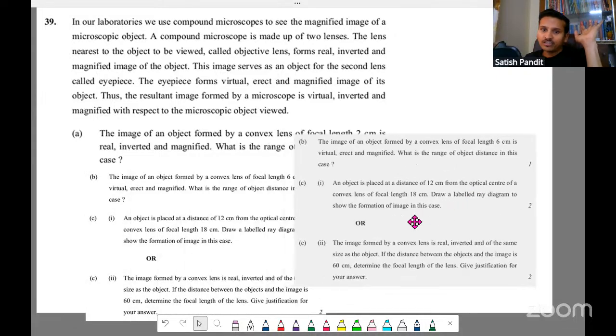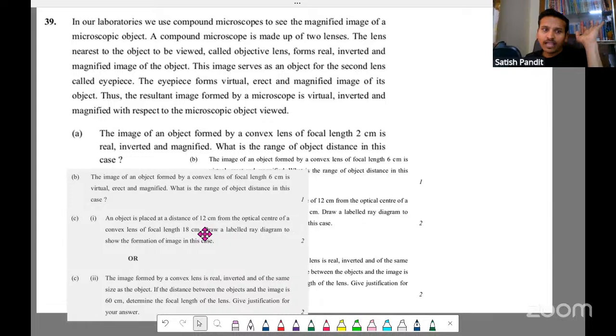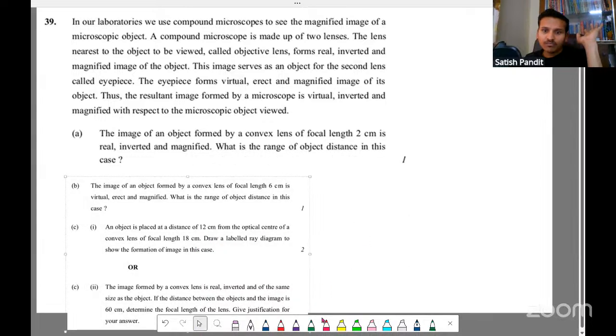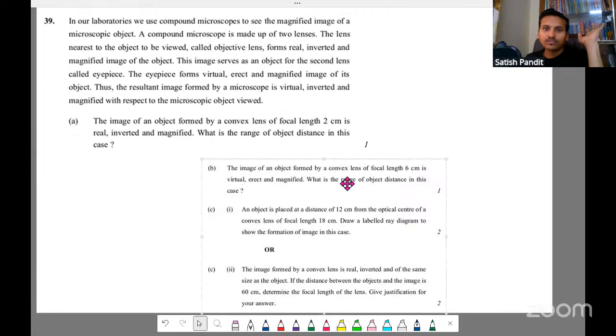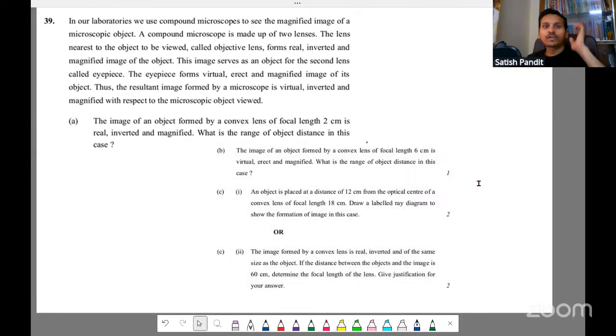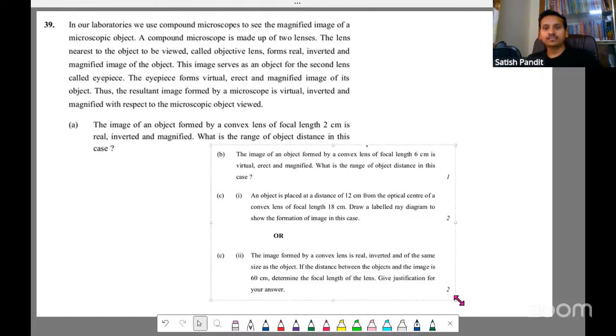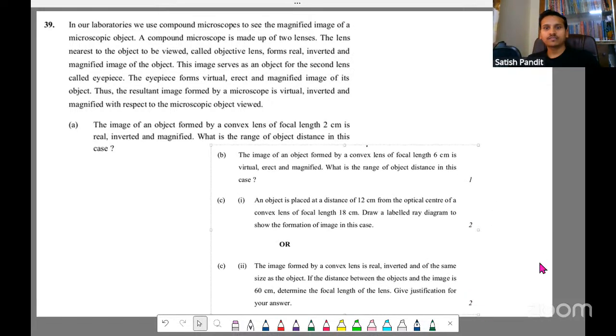Just write in a notebook and then we'll discuss. All of you write in a notebook the way you will write in the board exam, and then I will discuss, then you can check.